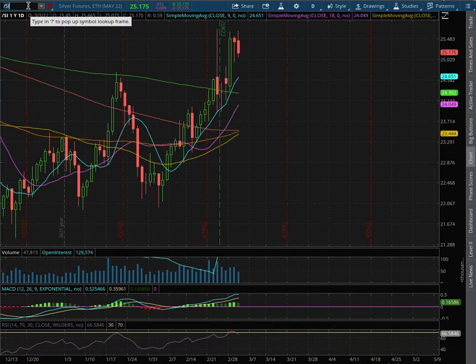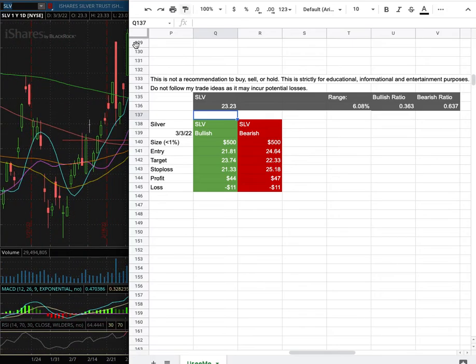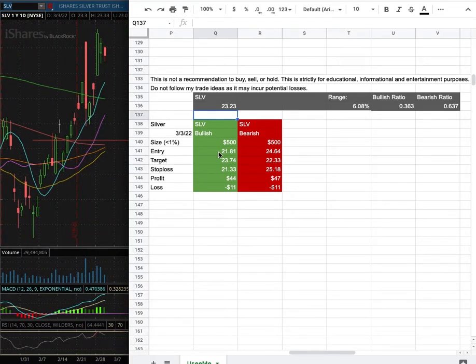And as with the trade idea, I'll be trading SLV. My trade position size is less than 1% of my portfolio, and my long entry is at $21.81, and that is this range here. My sell target is at $23.74. My stop loss is at $21.33.